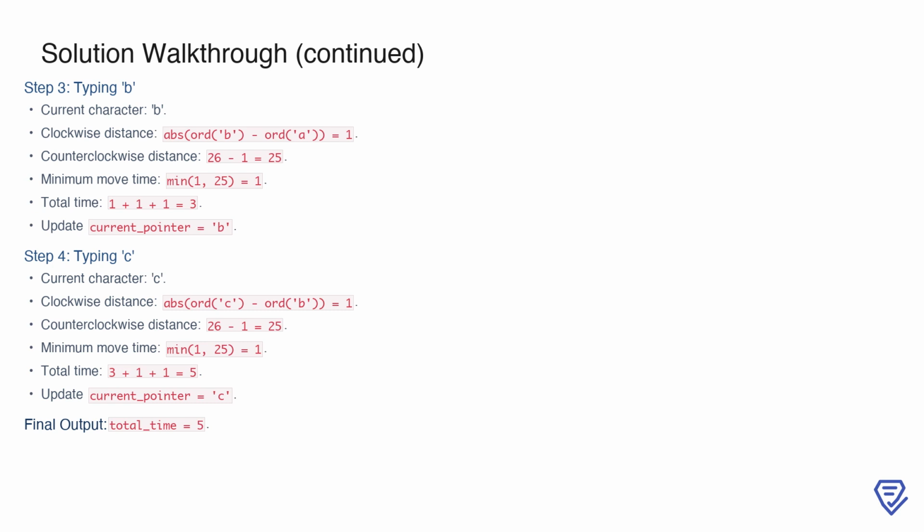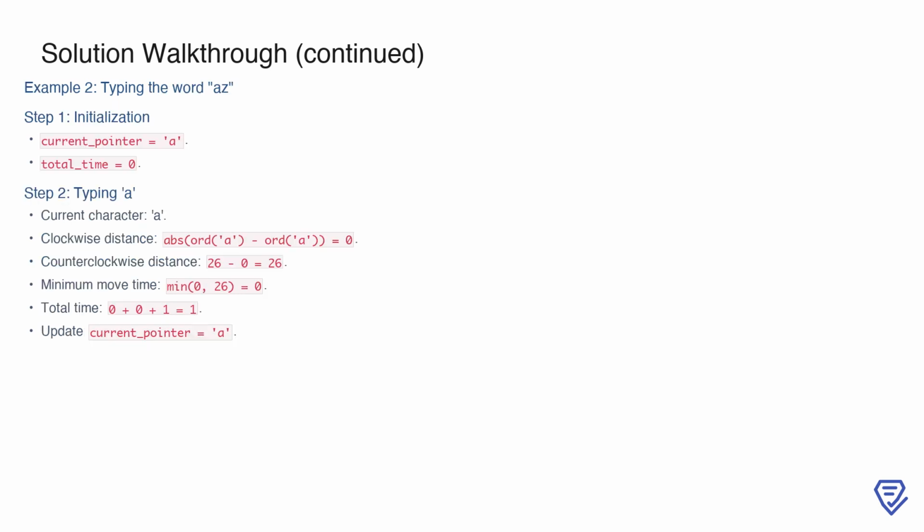Then, we move to the final character, C. The clockwise distance from B to C is 1, and the counterclockwise distance is 25. Again, the minimum move time is 1. Adding the typing time, the total time becomes 5. The pointer is updated to C, and we have completed typing the word. The final output is a total time of 5 seconds.